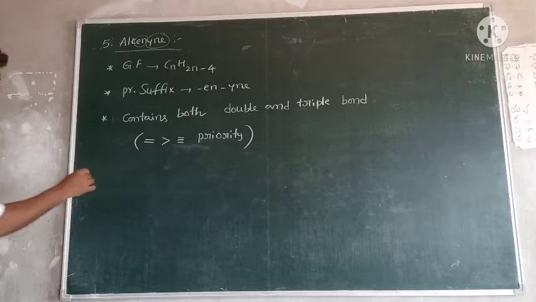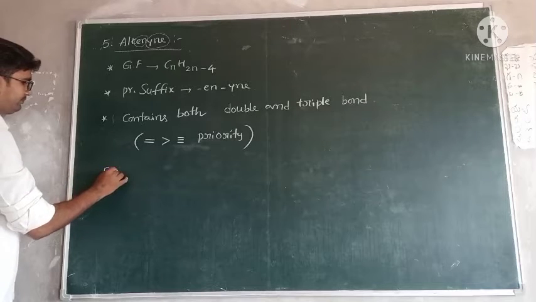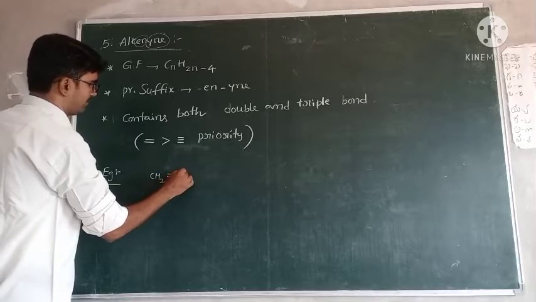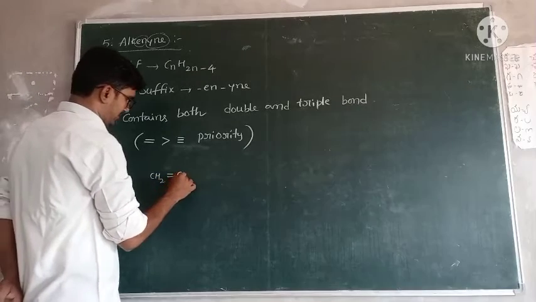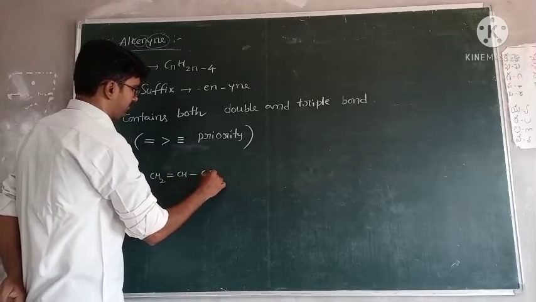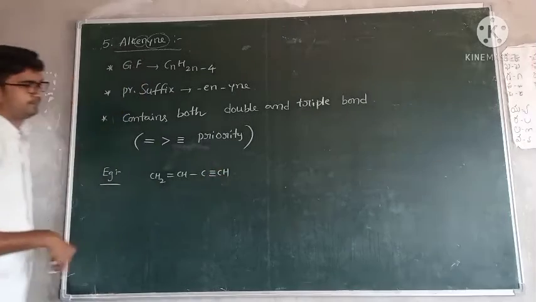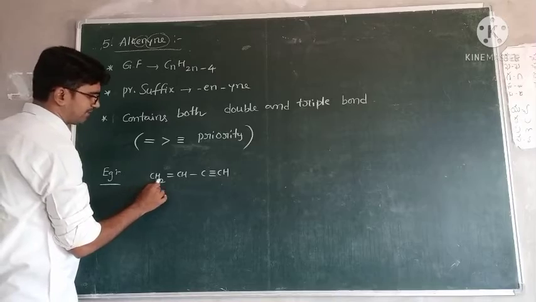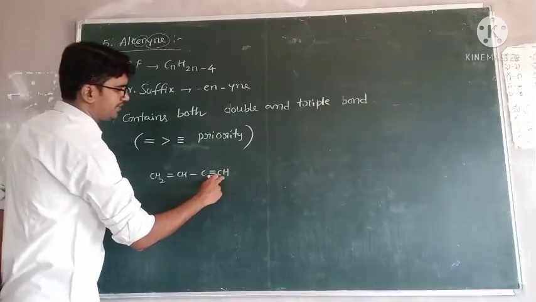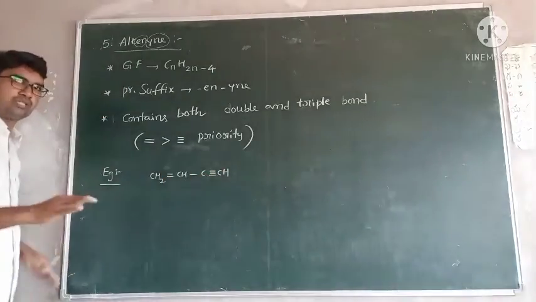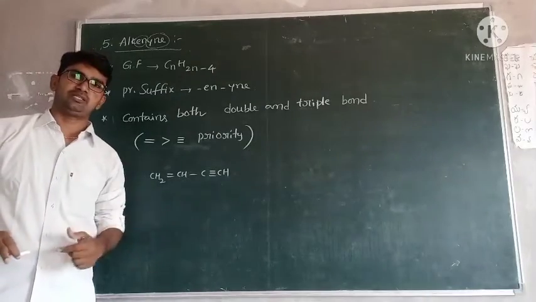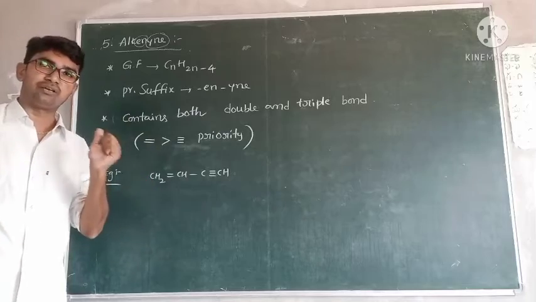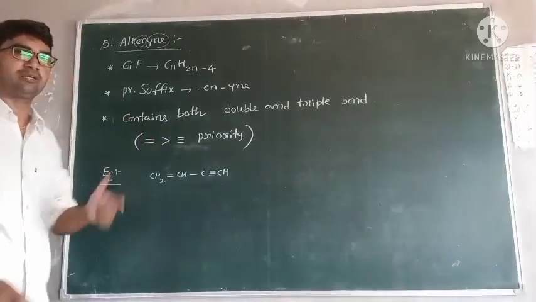Example for this one. CH2 double bond CH, single bond, C triple bond CH. What is this compound's name? From this side, the first carbon contains a double bond. From that side, the first carbon contains a triple bond. So on both sides multiple bonds are present. One is a double bond, another one is a triple bond. So give numbering so that the one with the main priority gets number 1.